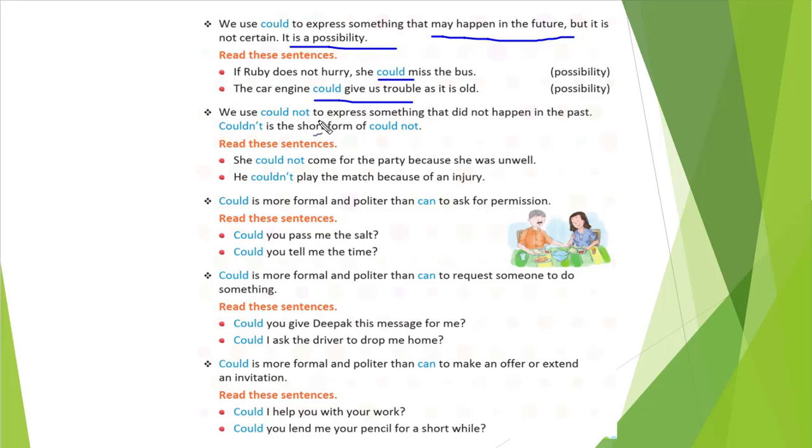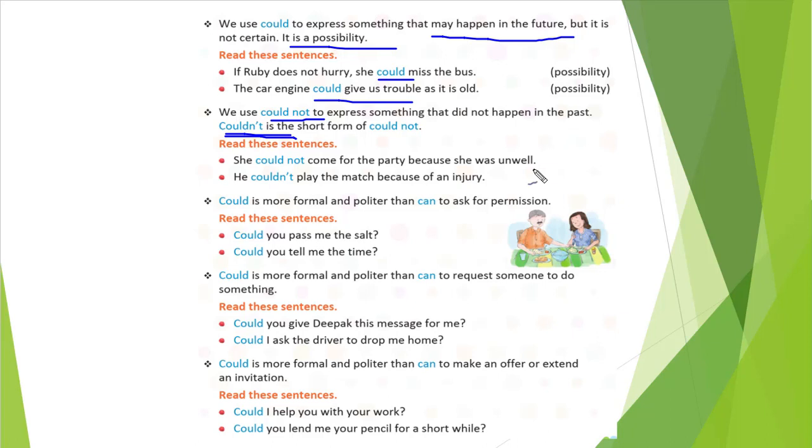We use could not to express something that did not happen in the past. To show things which did not happen in the past, we will use could not. The short form is couldn't. You see, she could not come to the party because she was unwell. So in the past, she was not able to come to the party, correct? So she could not come for the party.